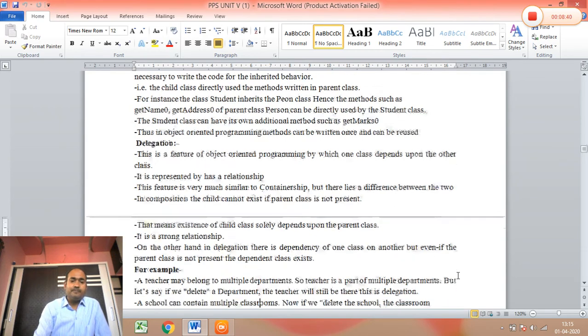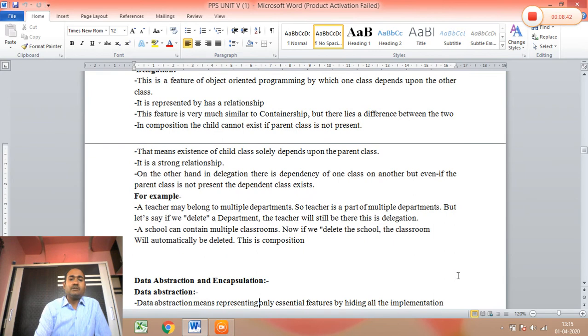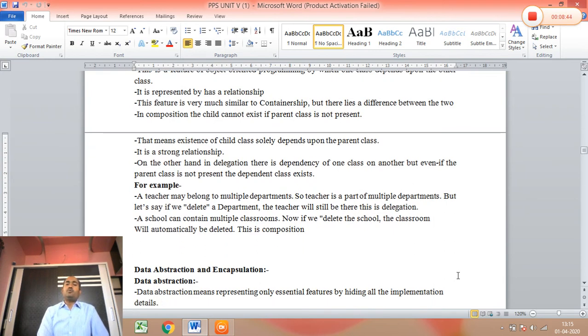For example, in delegation, a teacher may belong to multiple departments, so the teacher is a part of multiple departments. But if we delete a department, the teacher will still be there. This is called delegation. And a school can contain multiple classrooms. Now if we delete the school, the classrooms will automatically be deleted. This is composition. So this is the main differentiation between delegation and composition.